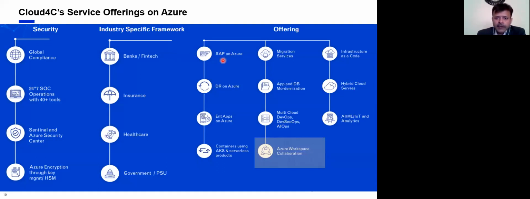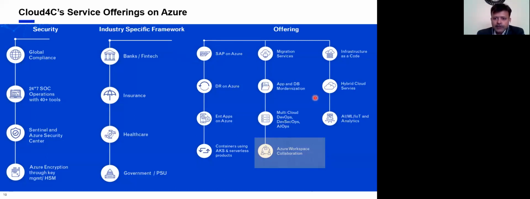On the right-hand side, you can see SAP on Azure. Because of our SAP expertise, almost 550 customers, we are also getting into SAP on Azure. We got calls from a lot of customers who want to move SAP to Azure. So that is one of the things we are focusing on.